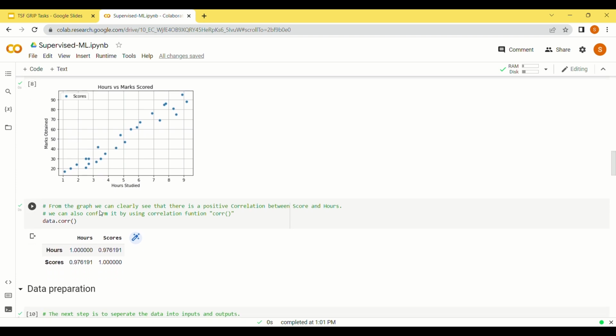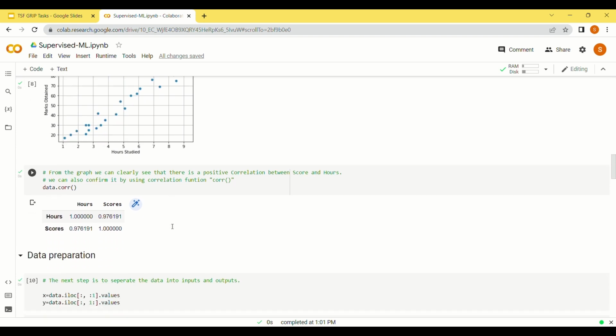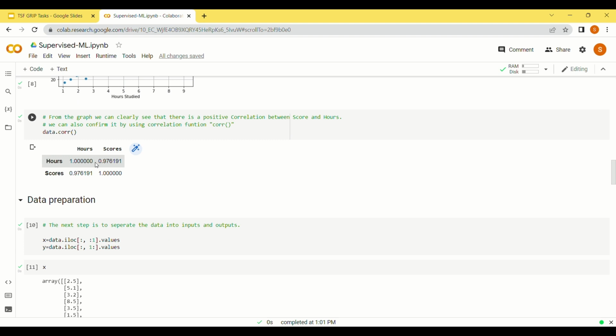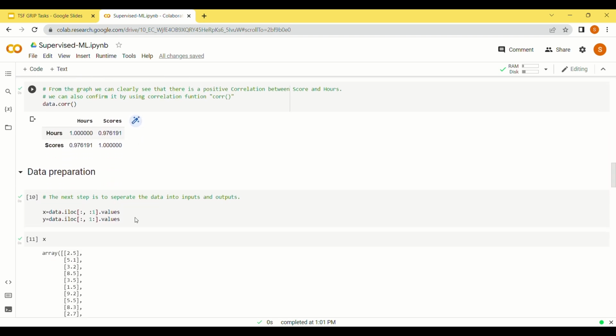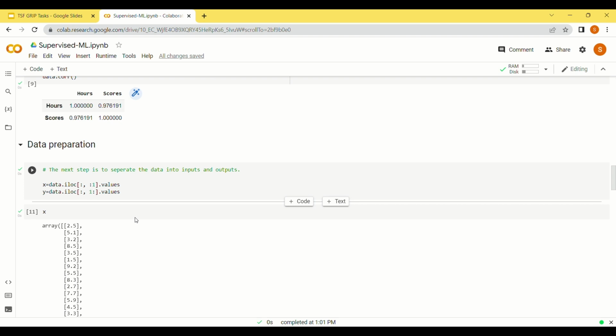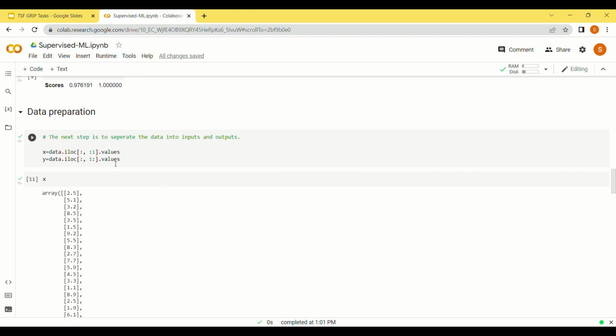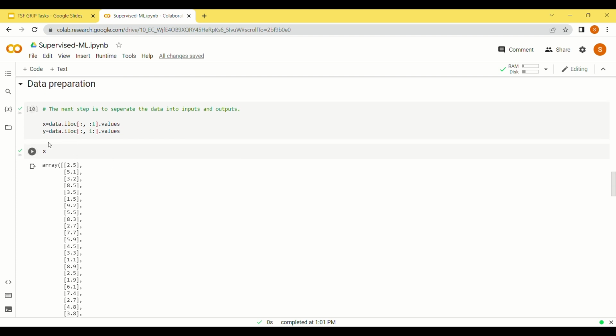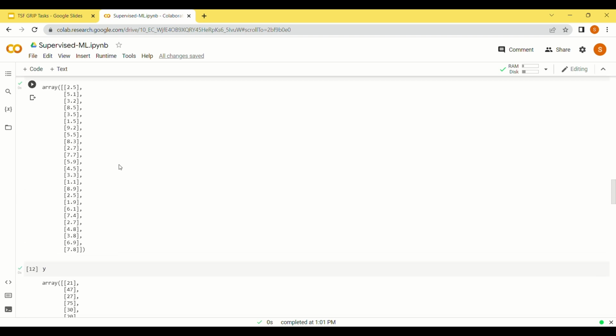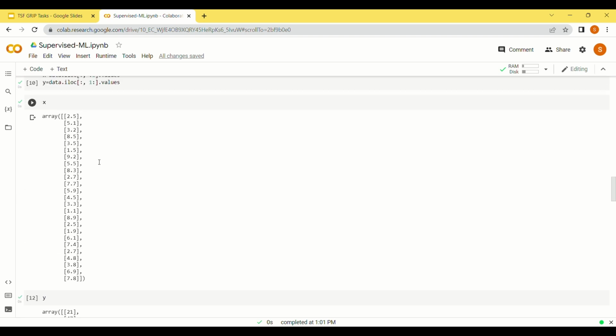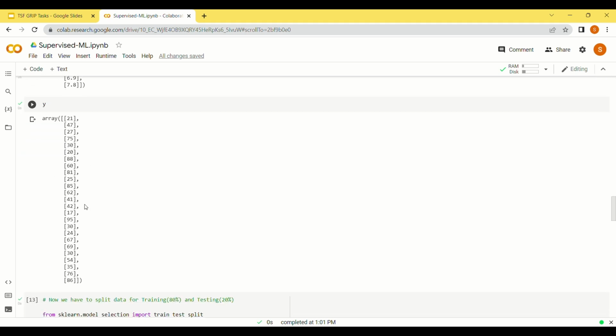We can also confirm it by using the correlation function, which tells us there is a correlation between hours and score, and the coefficient of correlation is 0.976. The next step is to separate the data into inputs and outputs. We store our hours studied values in the x variable and the marks obtained in the y variable. These are the hours studied and these are the marks obtained.